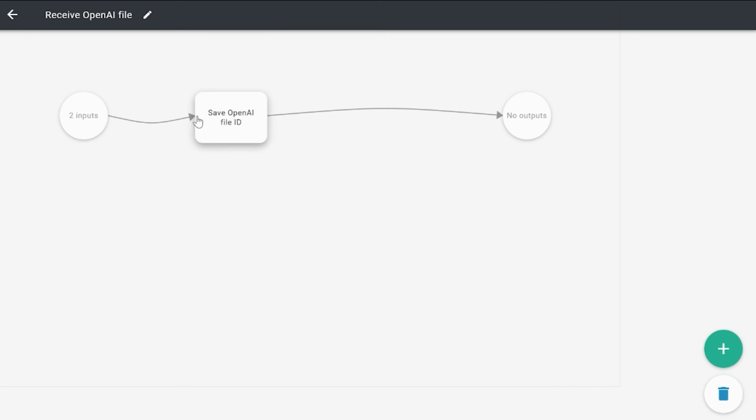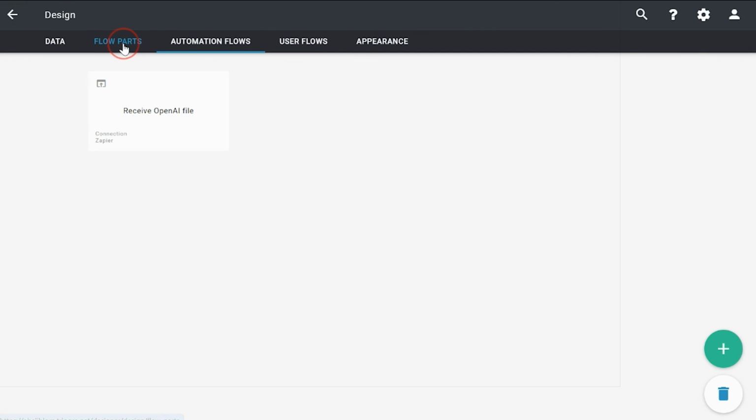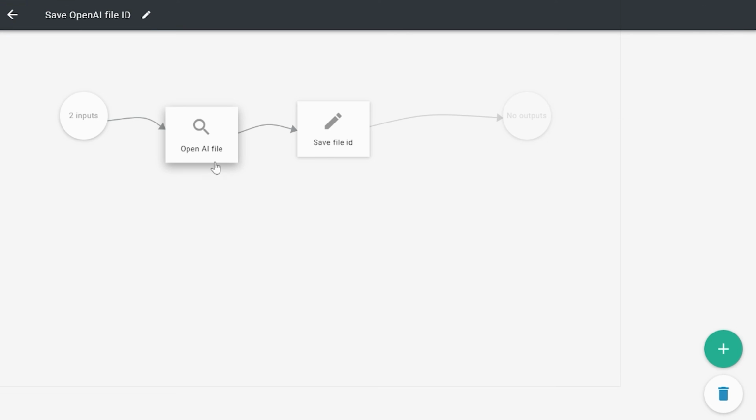In the automation flow, we execute the flow part save OpenAI file ID. Let me show you how that one looks. First, we do a lookup to find the file that we received, and then we save the file ID at that file so that we can use it further along the way.